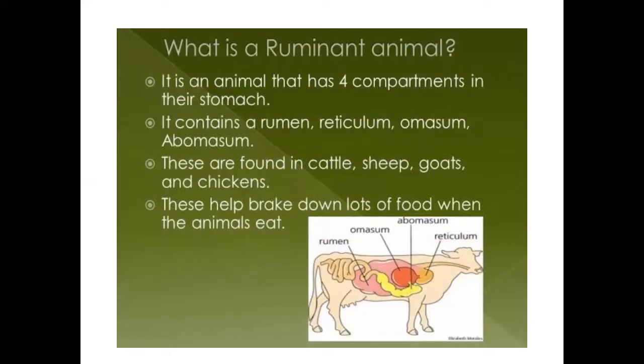So what is a ruminant animal? It has 4 compartments in its stomach. Just as we have 4 chambers in our heart, the grass-eating animals or ruminants have 4 compartments in their stomach. It contains rumen, reticulum, omasum and abomasum. Understood, children? Animals, for example cattle, sheep and goats, have 4 chambers in their stomach. These help in the breakdown of the food substances in their stomach.